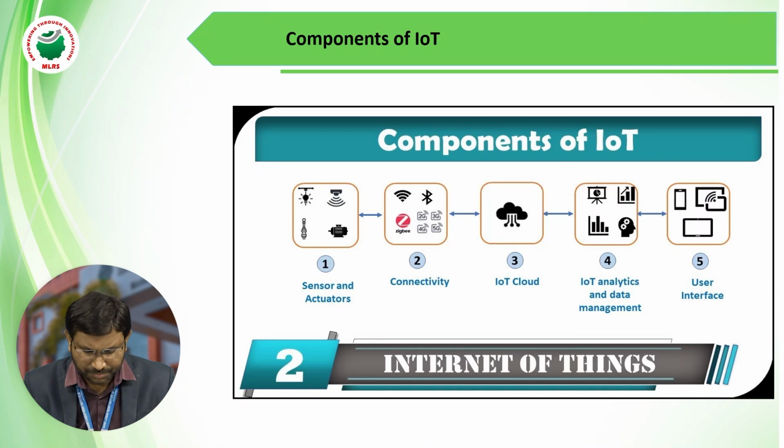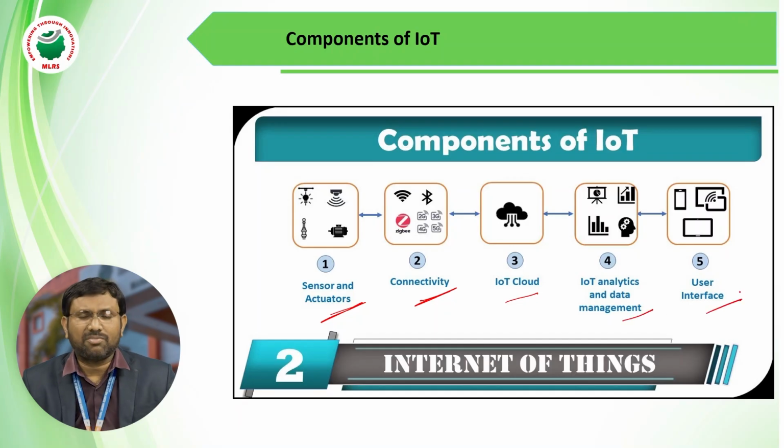Coming to the components, first sensors and actuators will be there. Then connectivity between sensors and IoT, next IoT cloud, IoT analytics, and next user interface. These five are the fundamental components in IoT. Coming to the first component, sensors and actuators. What is a sensor? A sensor is a device which detects physical phenomena.